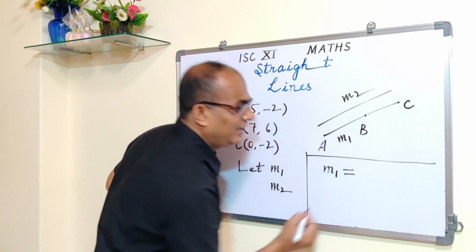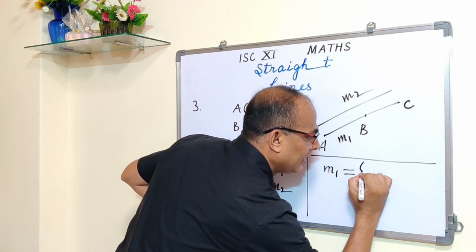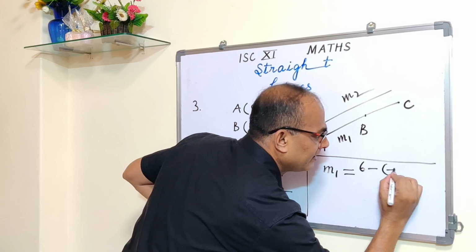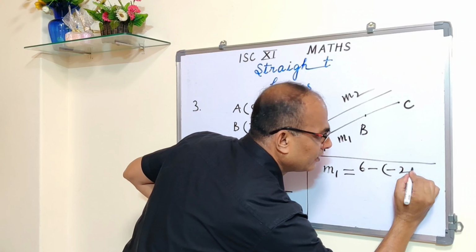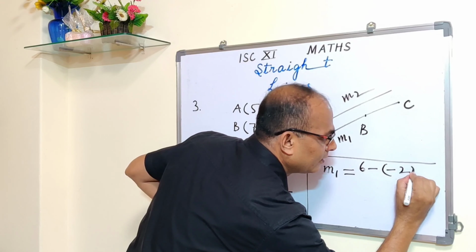When you do it, please write down the formula first and then write the steps. M1 is for AB: y2 minus y1, that means 6 minus (-2), upon x2 minus x1, 7 minus 5.